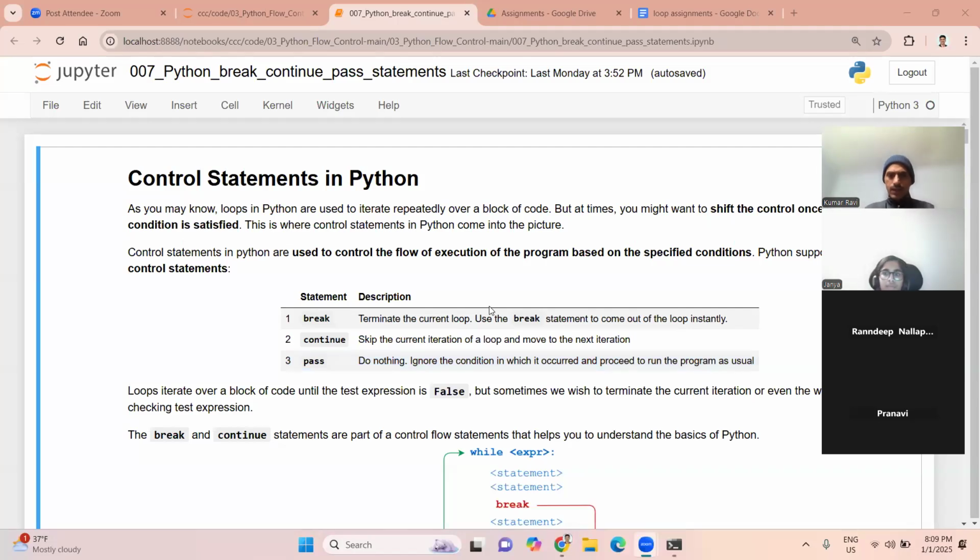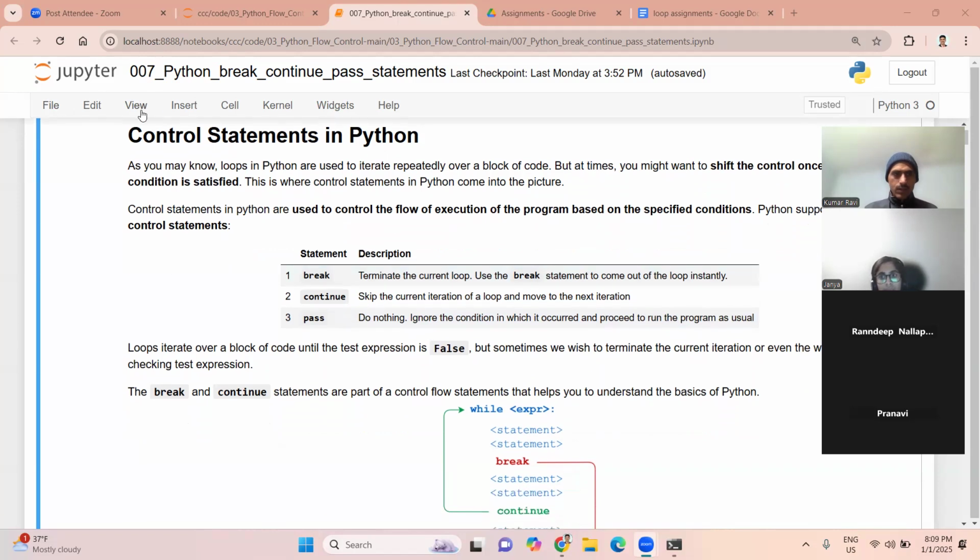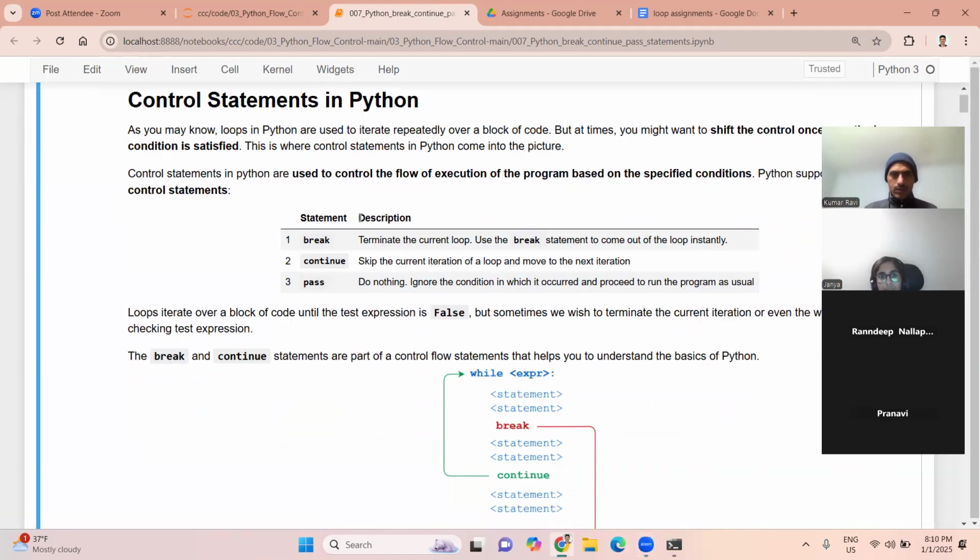Sure, sir. Okay, let us learn today's topic, which is new for you. Yeah, Randeep, go ahead. I just have a general question. How long should it take for a beginner coder to solve one of the questions you give? These were hardly 2 to 5 minute questions. It was a very simple question, right? Once you write one question, copy paste, change one if else, 2 minutes is fine.